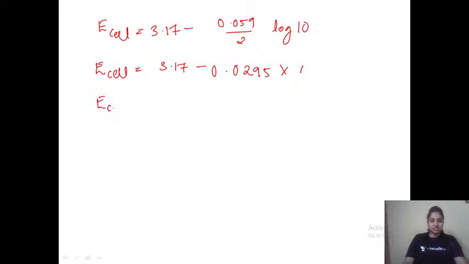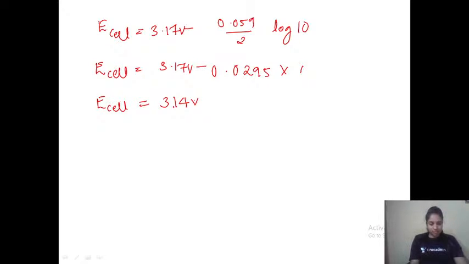So E cell is equals to, if you just subtract these values, it is going to be 0.0295, because multiplying by 1 will not change it, right? So 3.17 minus 0.0295. Your answer is 3.14 volt. Hope all of you understood this question.